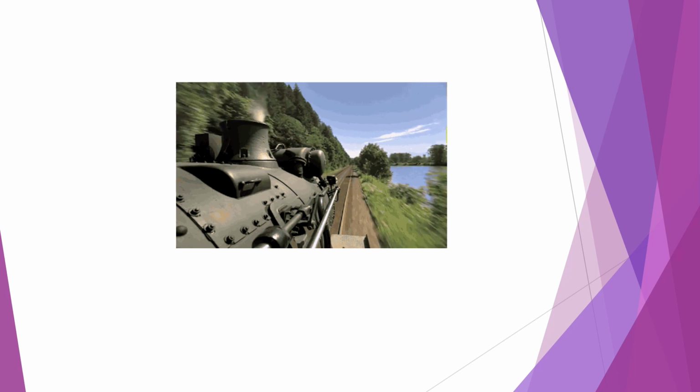For example, the trees are seen to run backward while you are traveling in a train. If an object is seen by an observer to change its place continuously, the object is said to be in motion.